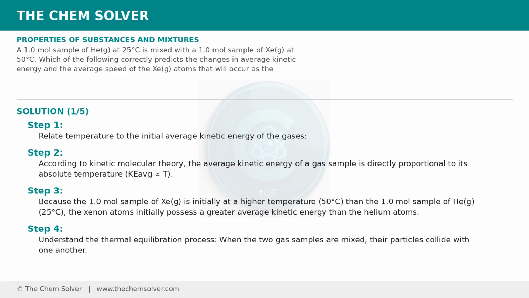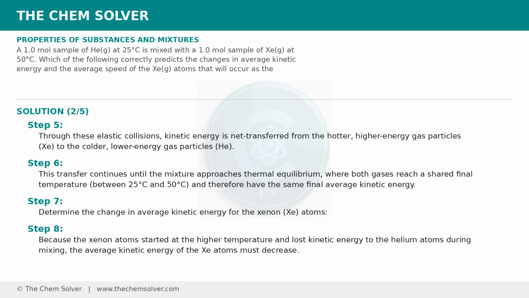Understand the thermal equilibration process. When the two gas samples are mixed, their particles collide with one another. Through these elastic collisions, kinetic energy is net transferred from the hotter, higher energy gas particles, Xe, to the colder, lower energy gas particles, He. This transfer continues until the mixture approaches thermal equilibrium, where both gases reach a shared final temperature, between 25 degrees Celsius and 50 degrees Celsius, and therefore have the same final average kinetic energy.